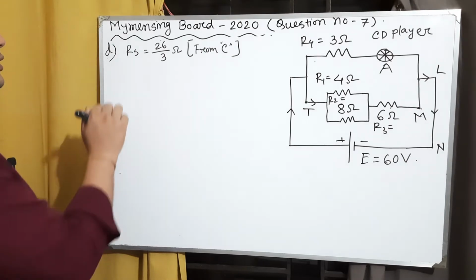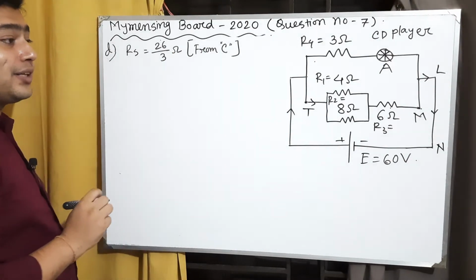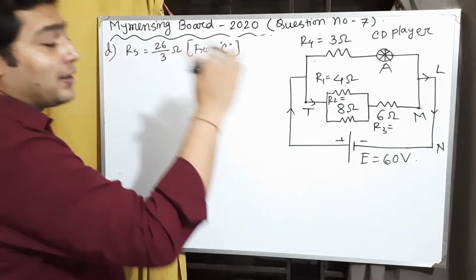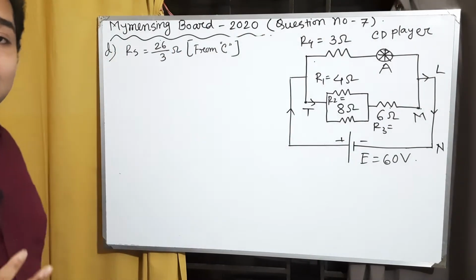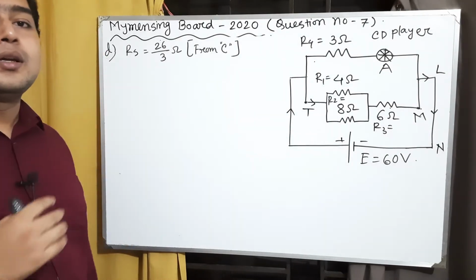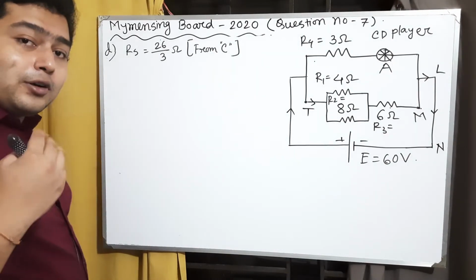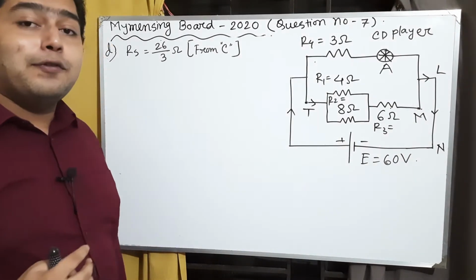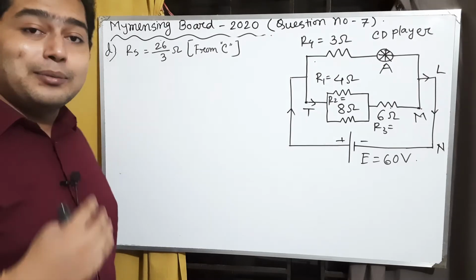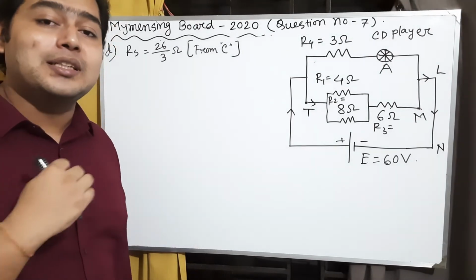Okay. Here from part C we get RS equal to 26/3. Firstly we need to determine the current flow of this circuit. For that, we first need to determine the total equivalent resistance of this circuit.